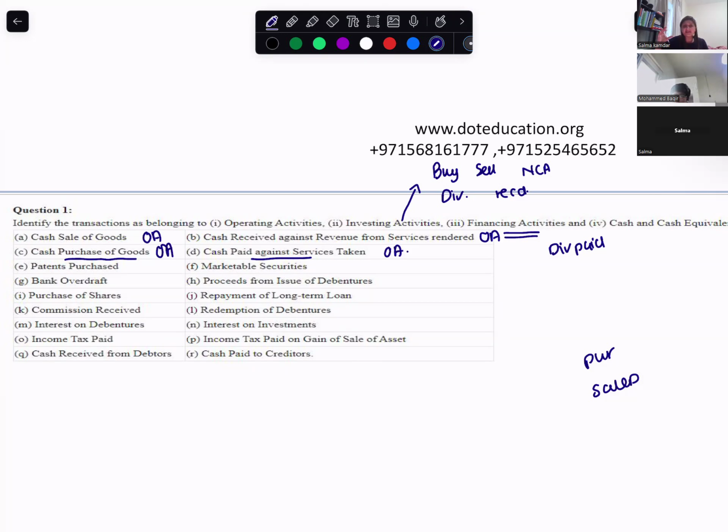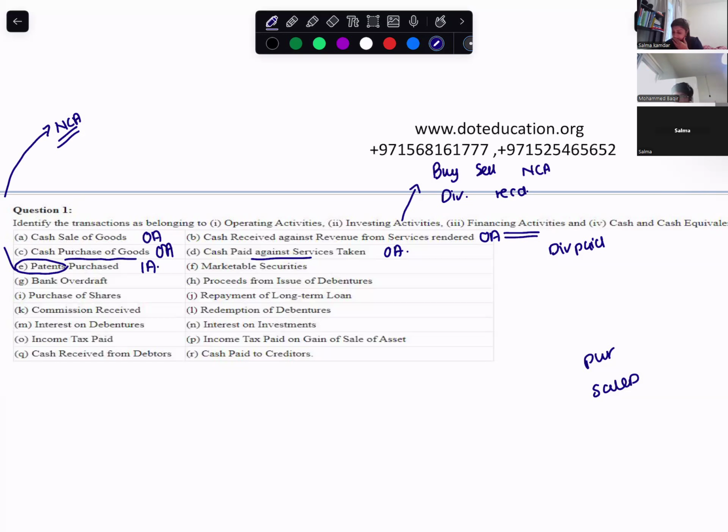Remember, investing activities is when you're investing money. Financing activities is arranging money or paying back from where you've arranged the money. Patent purchased. Patent is a non-current asset. Buying and selling of non-current assets is investing activity. Investing.